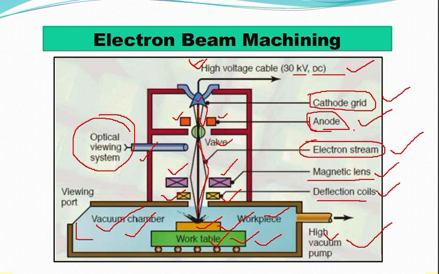Now, electron beam machining and laser beam machining are typically used with a higher power density to machine. To machine what? To machine a material. And the mechanism of material removal is primarily by melting and rapid vaporization due to the intense heating by the electrons and laser beam respectively. Okay, so now let's move to the next slide.